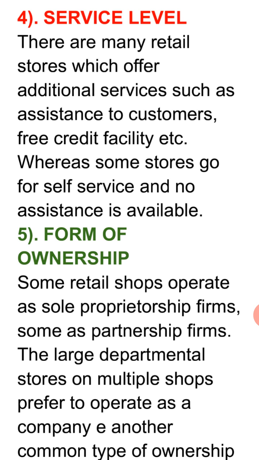In the second chapter we read about the forms of business organization. So there can be different forms of ownership here. Some retail shops operate as sole proprietorship, some as partnership. Large departmental stores operate as a company. And what else can be here? It can be a cooperative. So all these are the different forms of ownership on the basis of which we can classify the retailers. So this is all about the classification of retailers.